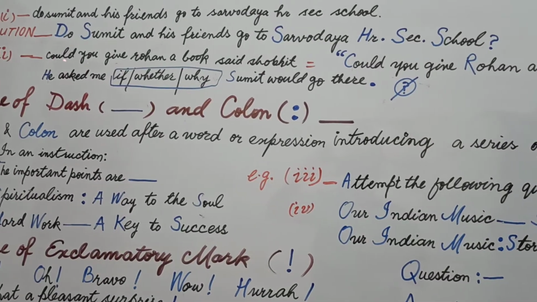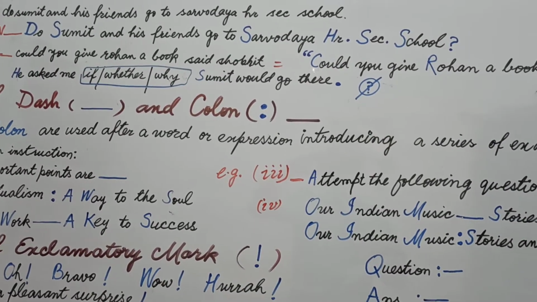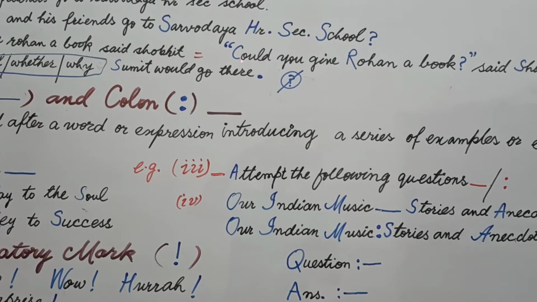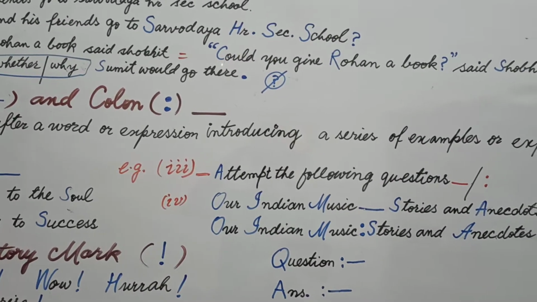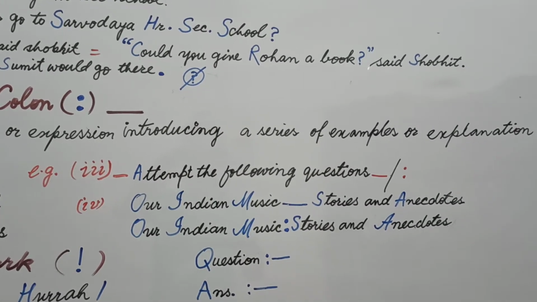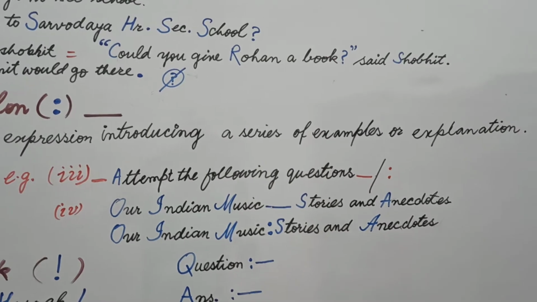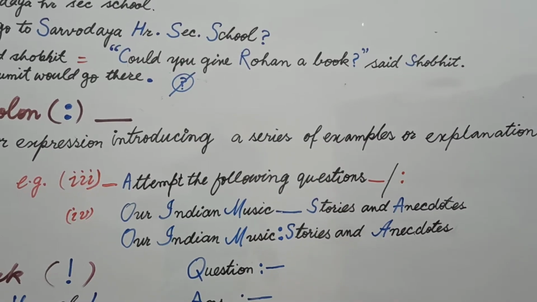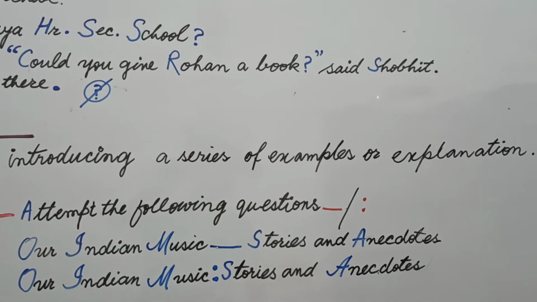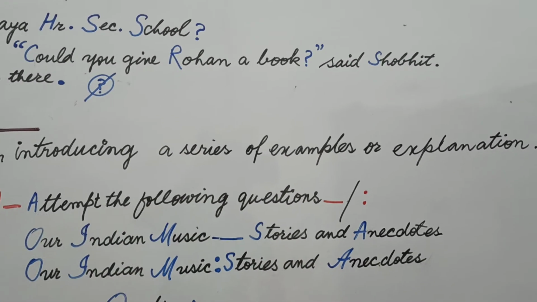Okay, this "could", C is small, but it is written capital here, because you know after inverted commas the first letter is written capital. Could you give Rohit, R capital because Rohit is a name, a book, question mark, and then the inverted commas close. After the inverted commas close, you write "said" in small letters, Shobhit in blue ink, and then a full stop.